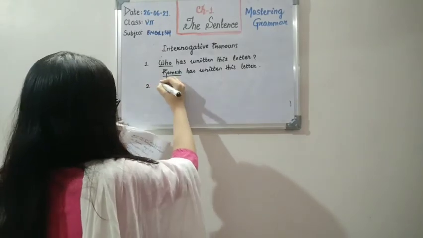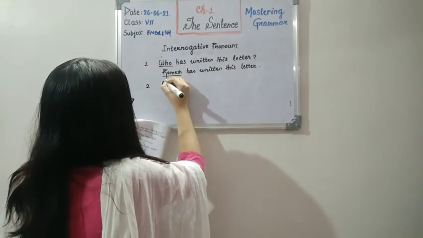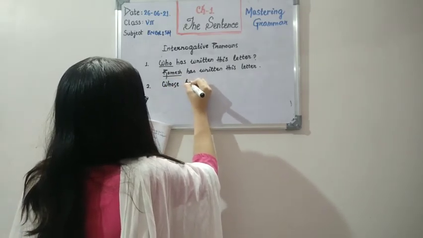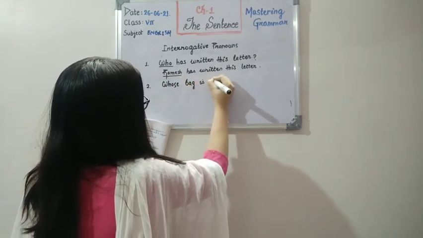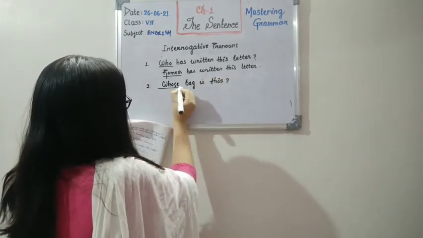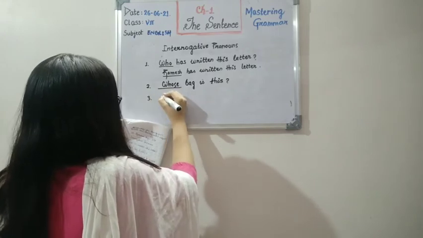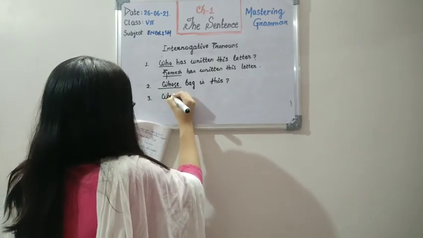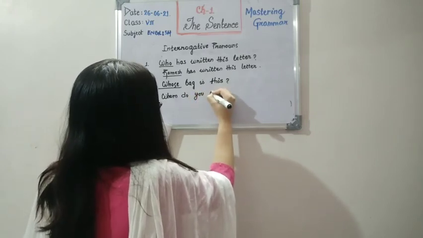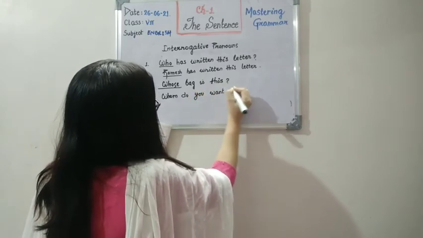Now number two, whose bag is this? Okay, whose bag is this? See this one. Then, whom do you want to reward?